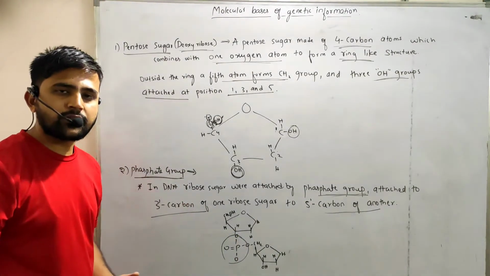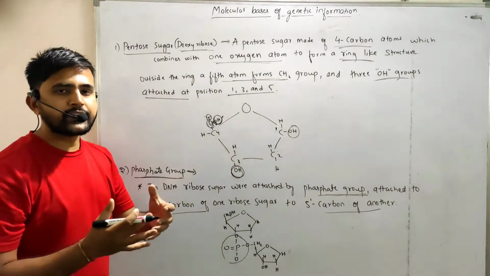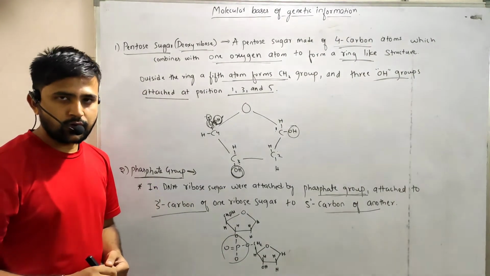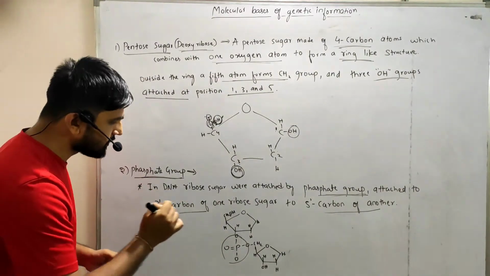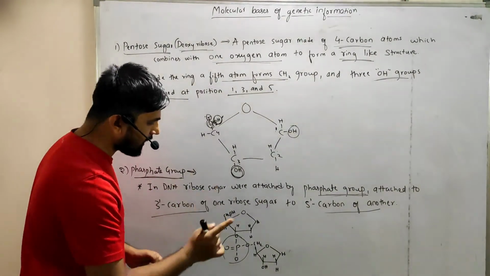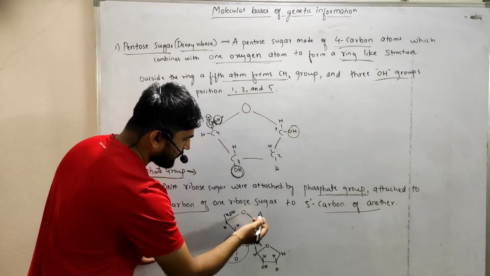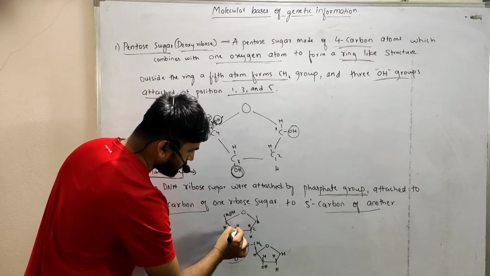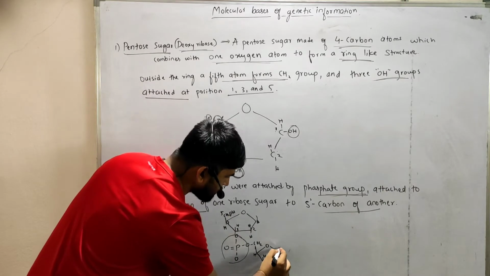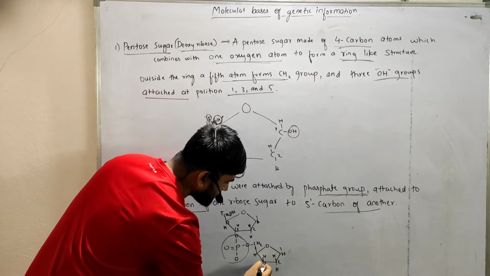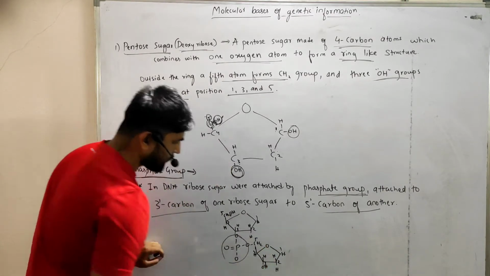So what is the function of the phosphate group? It is just joining the two pentose sugars. How? In which region? First we will number the carbons: this is 1, this is 2, this is 3, this is 4 and this is 5. In this case also, 1, 2, 3, 4 and 5.